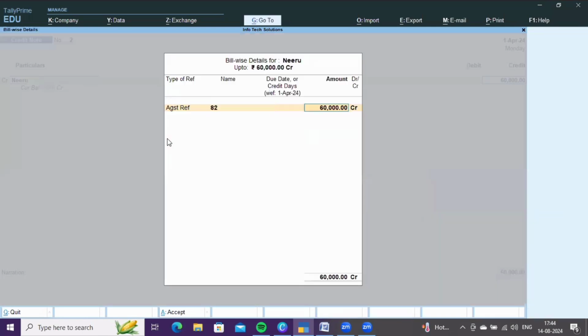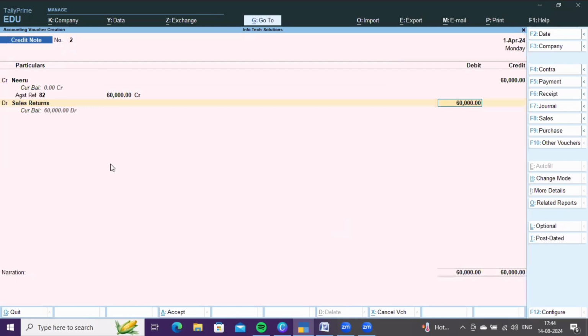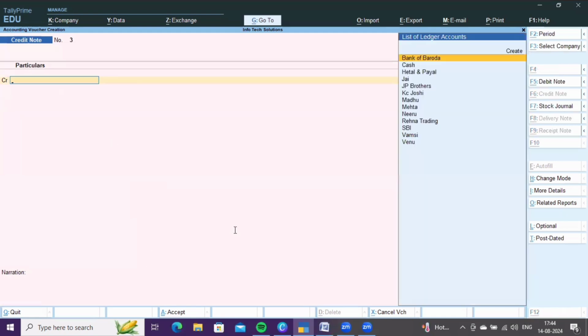Against difference, and debit sales returns account. This is nothing but credit sales returns. Earlier the transaction was a cash sales return and now it is a credit sales return. This is the difference between cash sales returns and credit sales returns. Okay. Then press Ctrl A to save it.